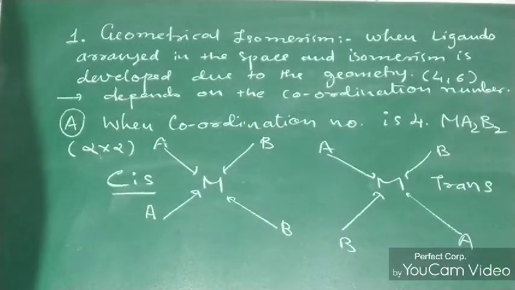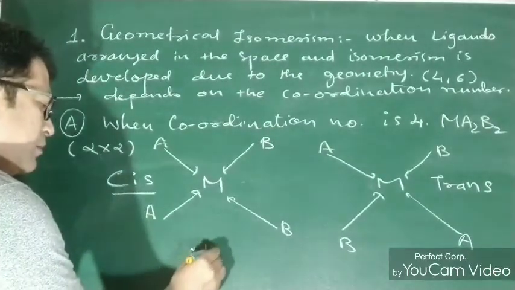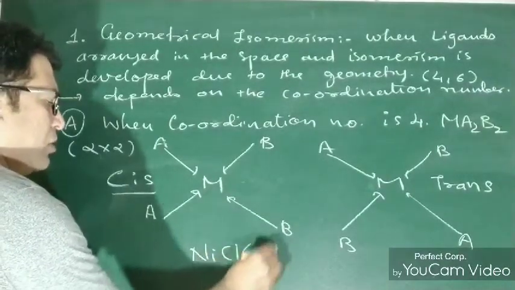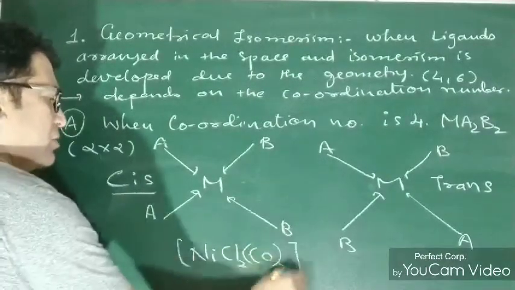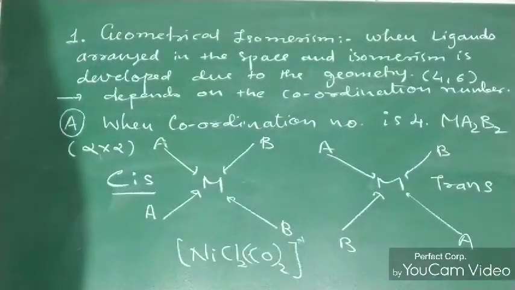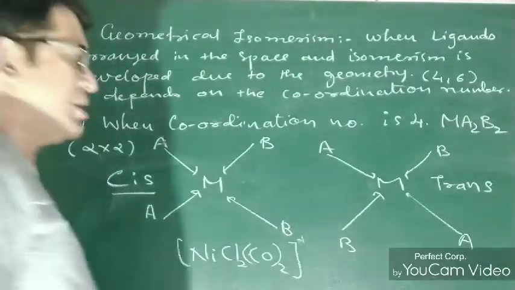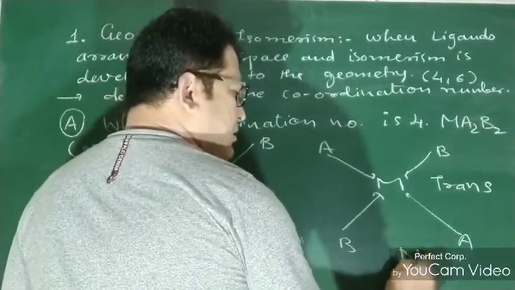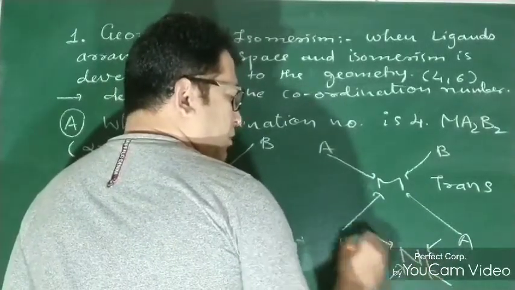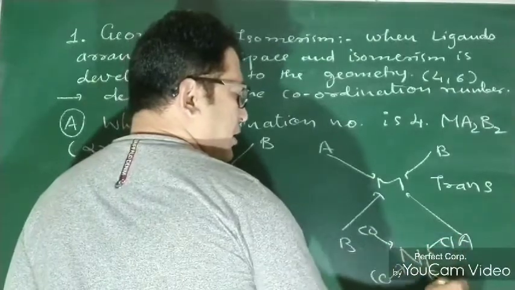This is our first category to understand, the cis and trans isomerism in coordination geometry. Dear students, here we can take the example of nickel attached with 2 Cl and 2 CO. Nickel is at the center, with 2 carbonyls on one side and 2 Cl on the same side.